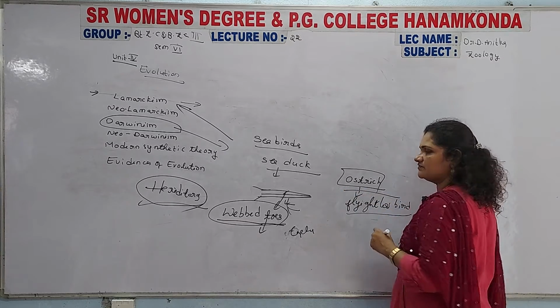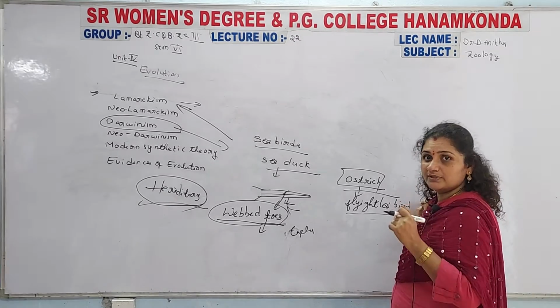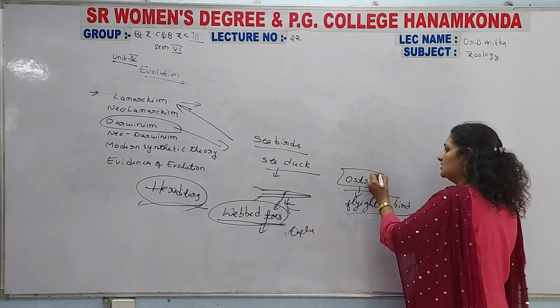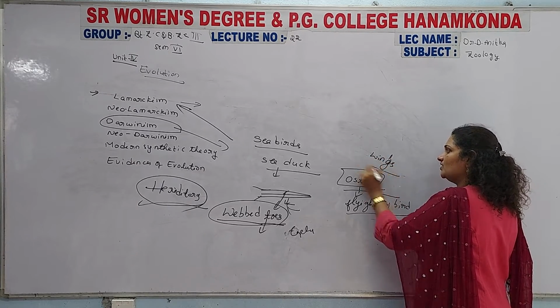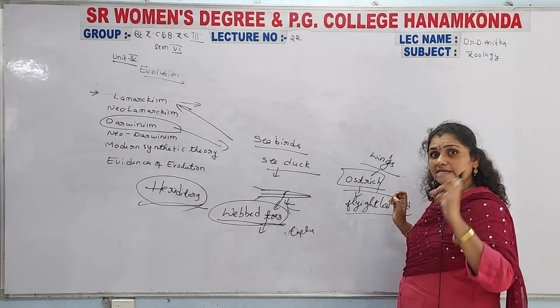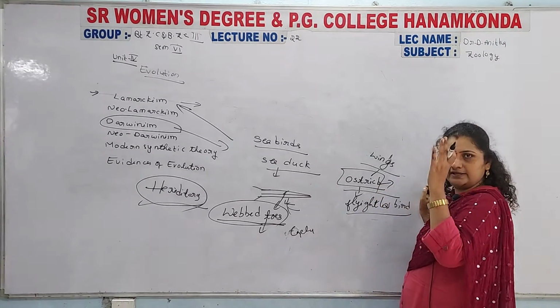Actually, the ostrich is one of the birds. So the bird population completely includes the ostrich. It also possesses wings. The wings are present in the ostrich, but hence the ostrich is not going to fly in the air.